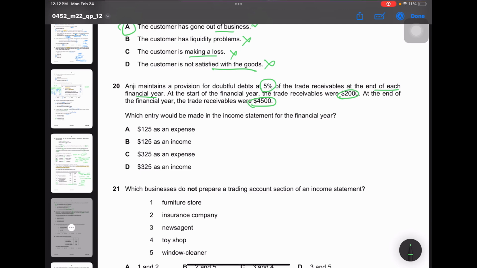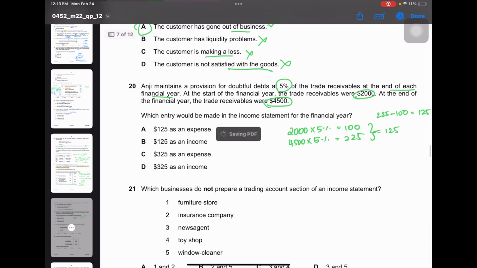Okay, let's see. First is the PDD, the provision for doubtful debts at the start of the year, which is 2,000 into 5%, which is equal to 100. And at the end of the year, 4,500 into 5% is equal to 225. And the difference is 125. Okay, the difference. 225 minus 100 is equal to 125. So then we have to put 125 as an expense because it has increased.